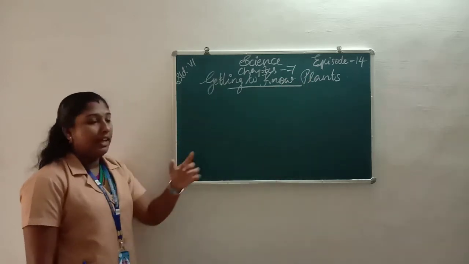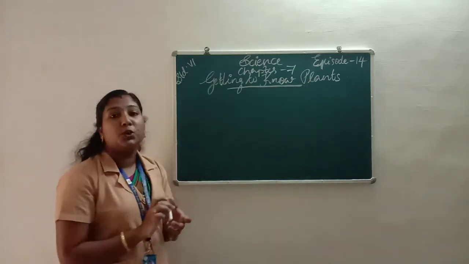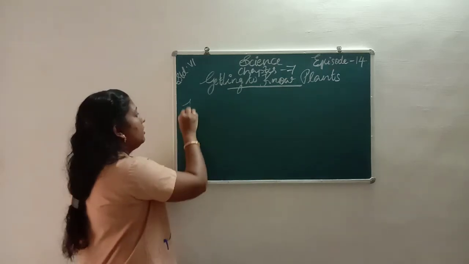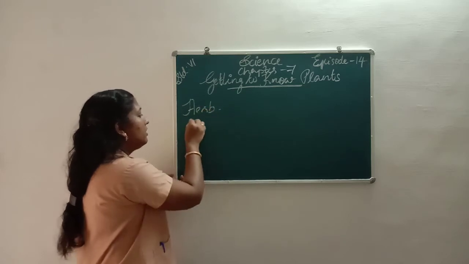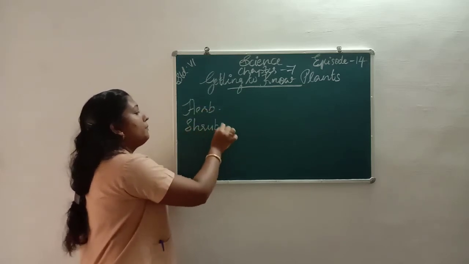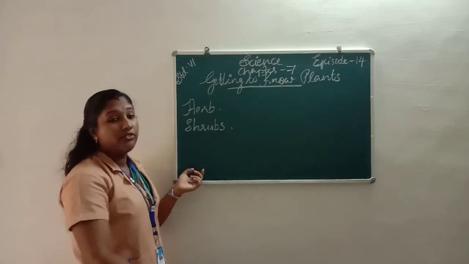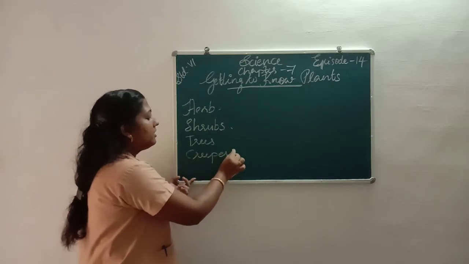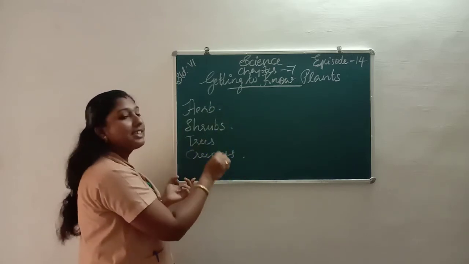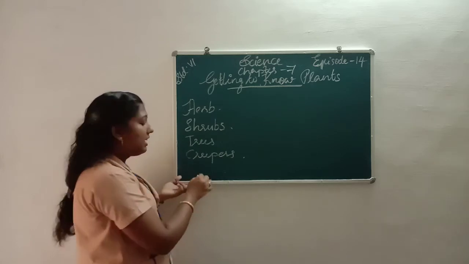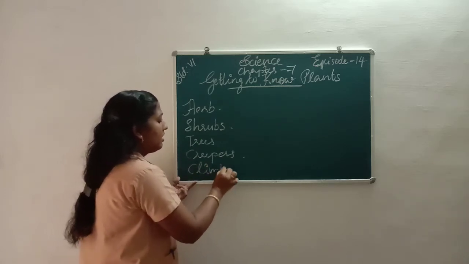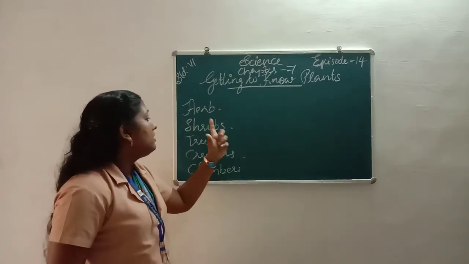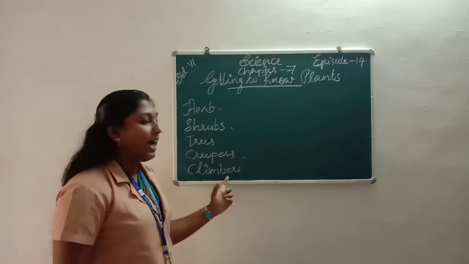Plants are usually grouped into different types: first herbs, shrubs, trees, creepers and climbers.